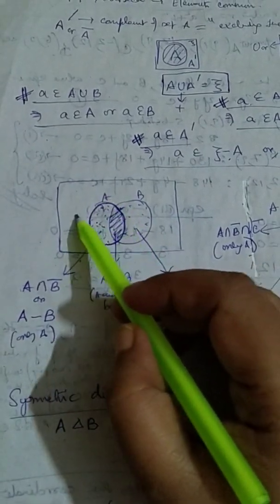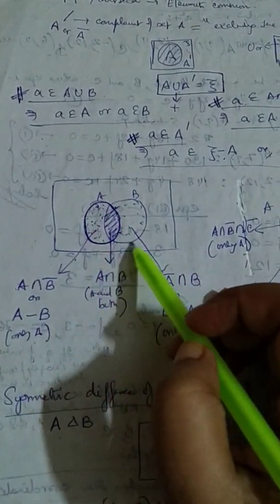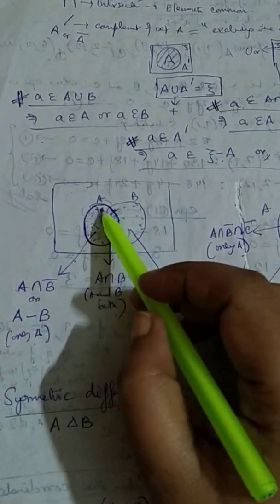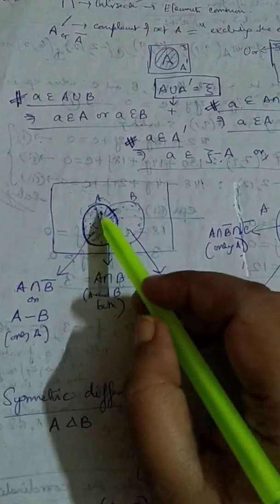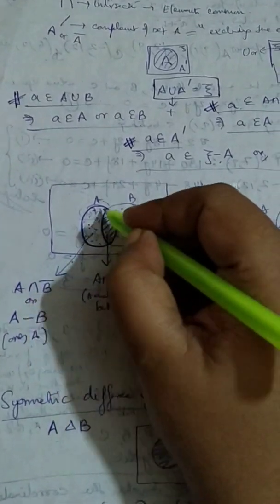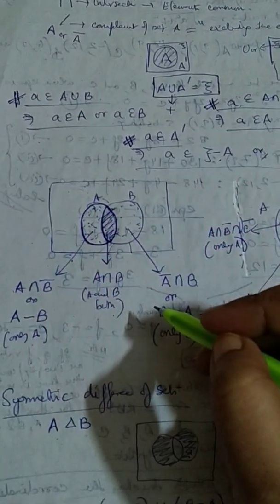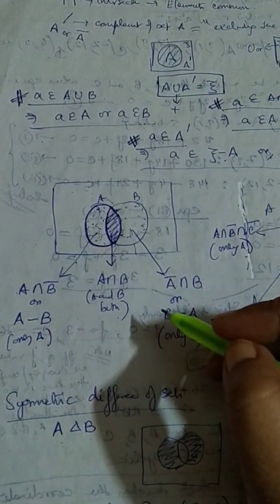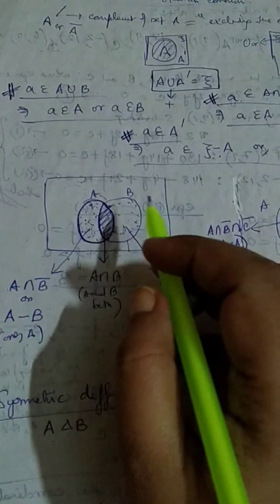B prime, B complement, means the region outside B. So this half moon like portion over here actually represents the region which consists of elements which are common to A and B prime.